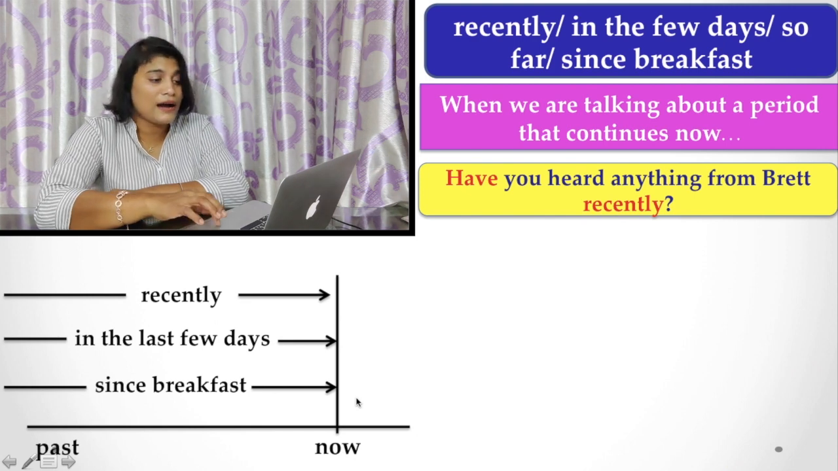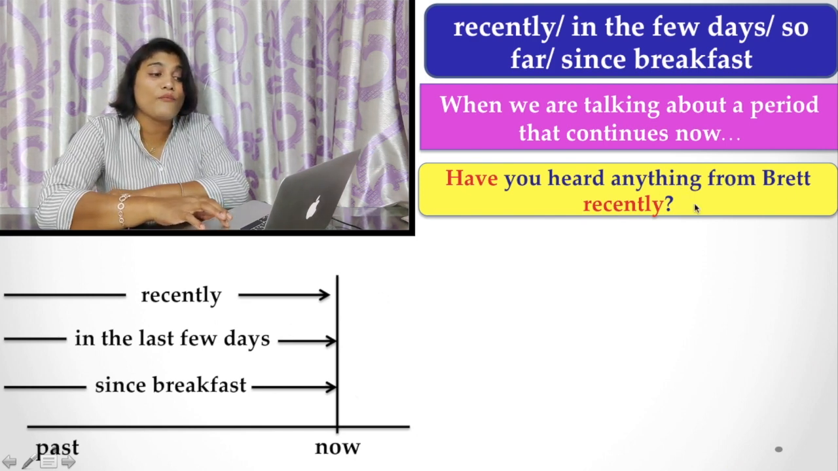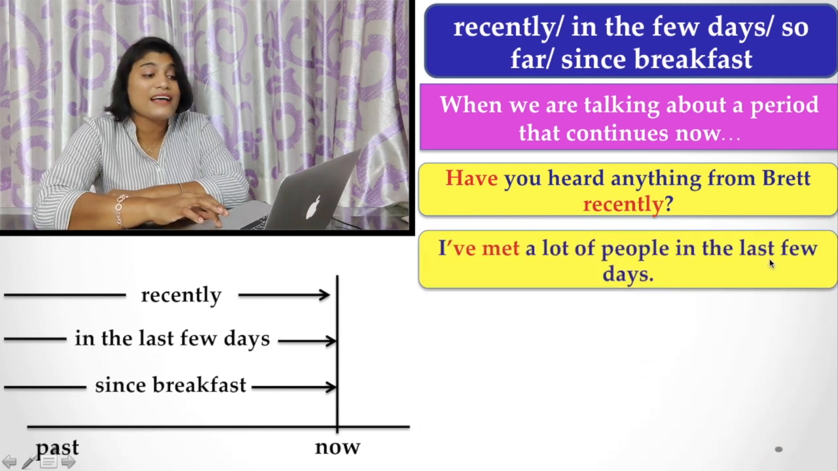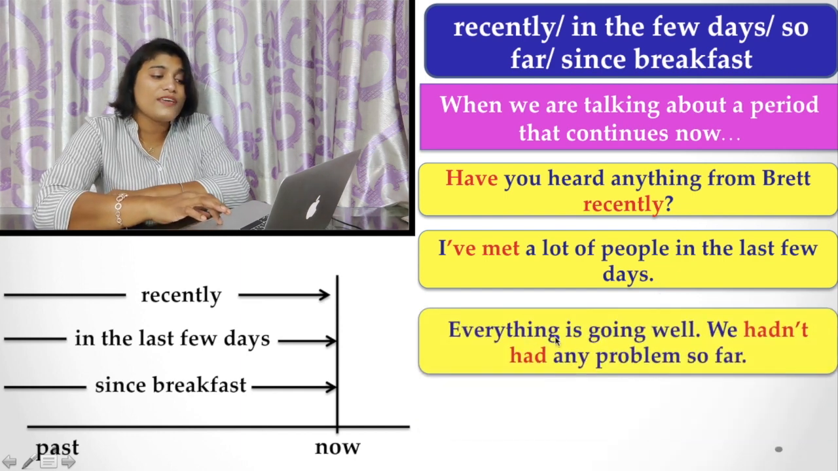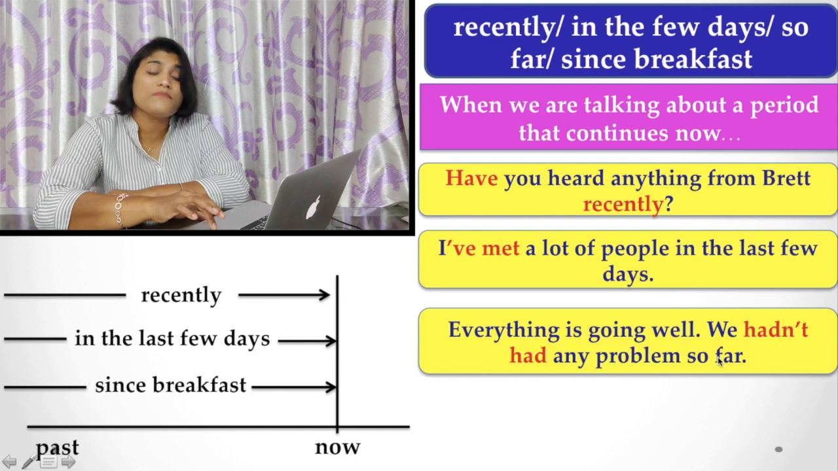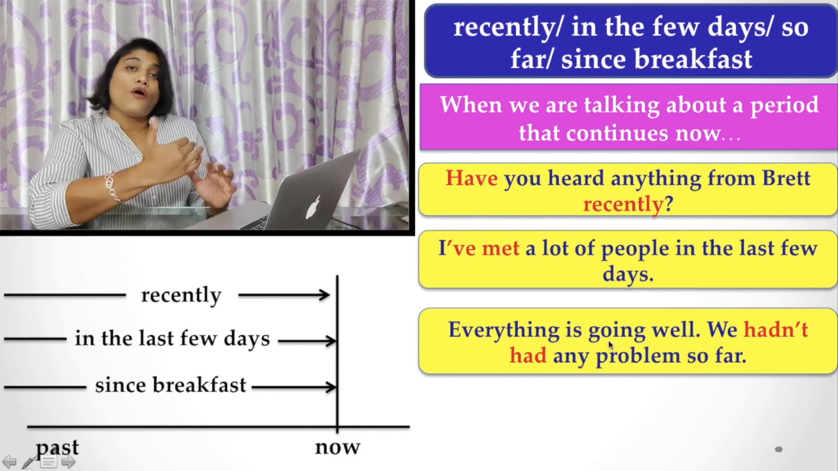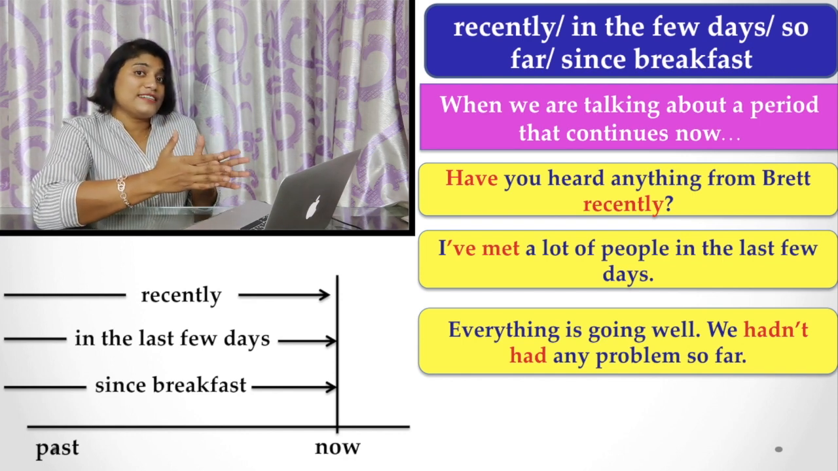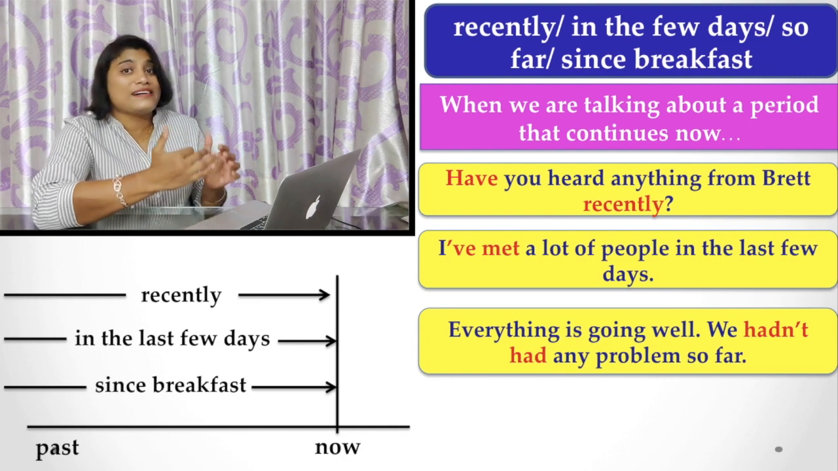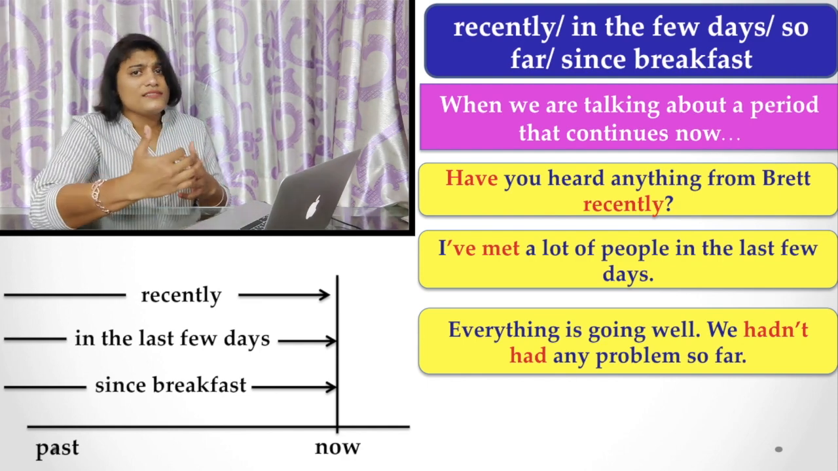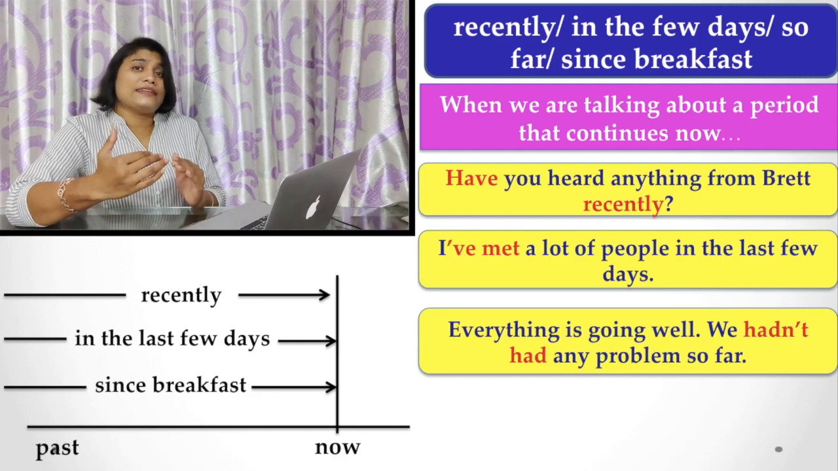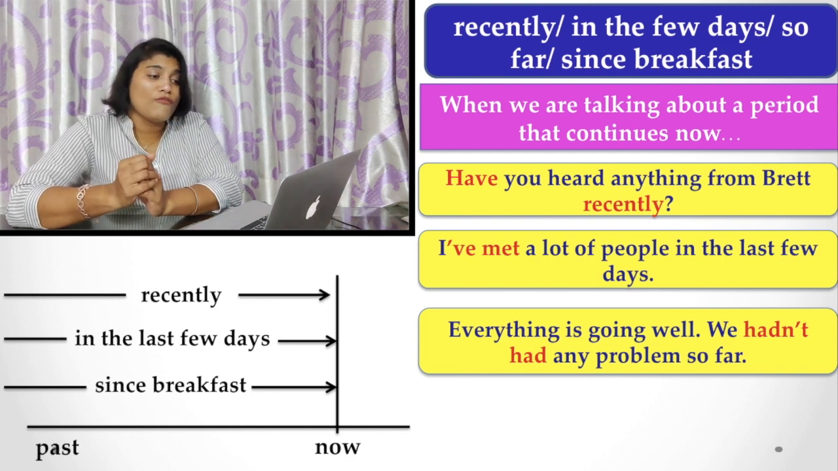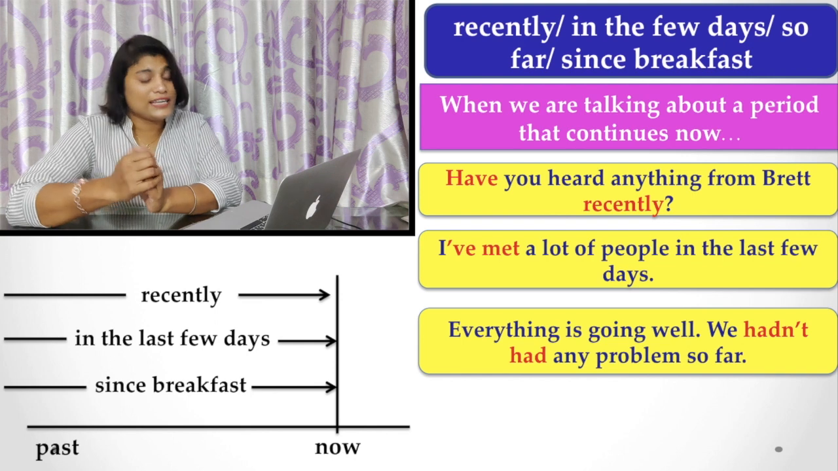And the examples are, "Have you heard anything from Brett recently?" Or "I have met a lot of people in the last few days." Or "Everything is going well, we haven't had any problem so far." So you find that in all these expressions there is a duration of time that started or finished in the past, but its consequence or result is continuing till the present, and we are imagining a period of time. In that case also, we have to use the present perfect tense.